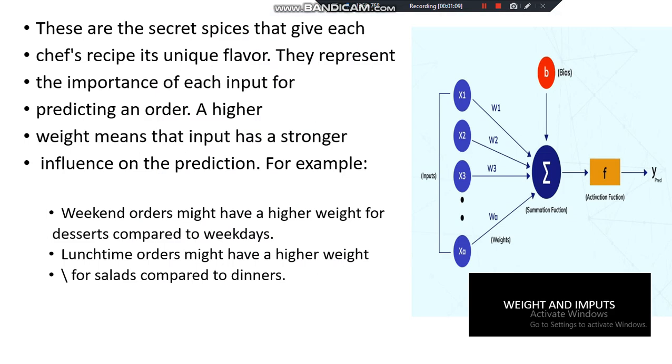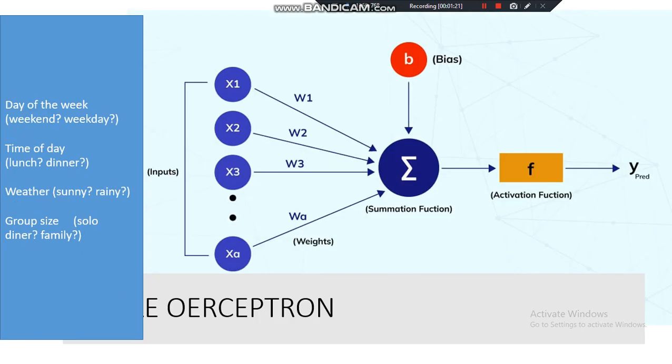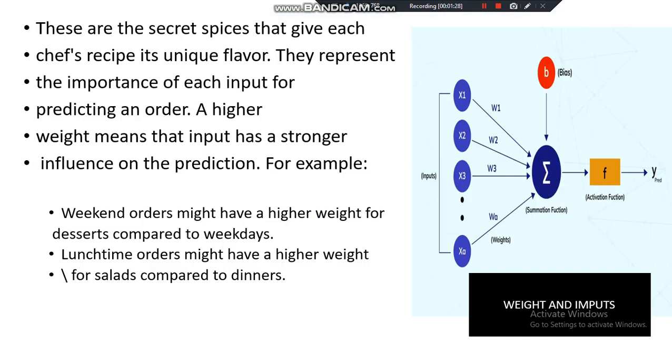Putting it all together: 1. Each chef, or neuron, takes a set of inputs. Think of them chopping up the data. 2. Each input is multiplied by its corresponding weight. Imagine weighing each ingredient based on its importance. 3. All the weighted inputs are added together. This is like mixing the ingredients in a bowl.